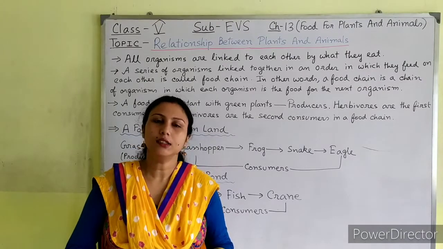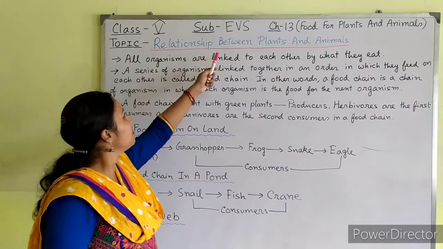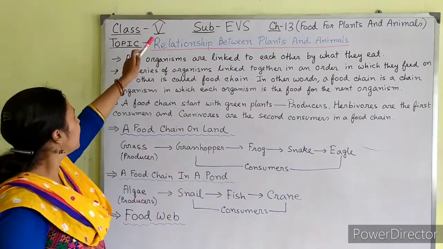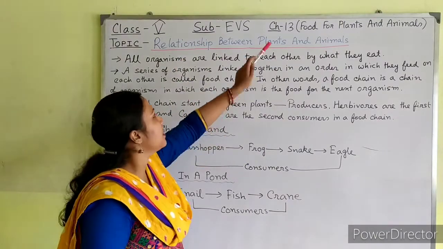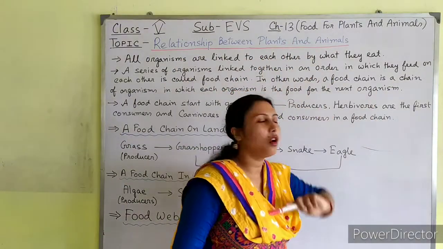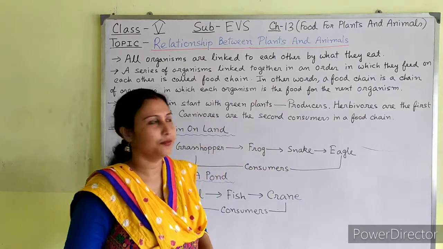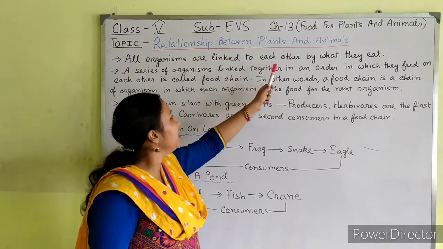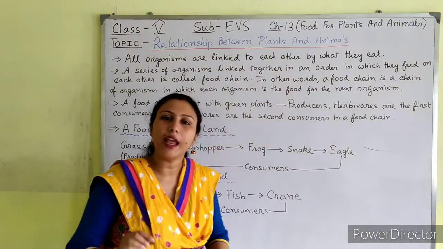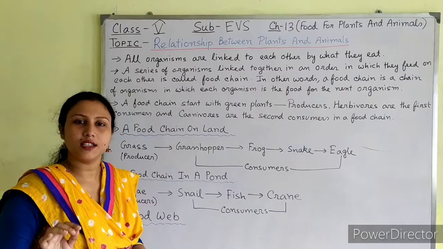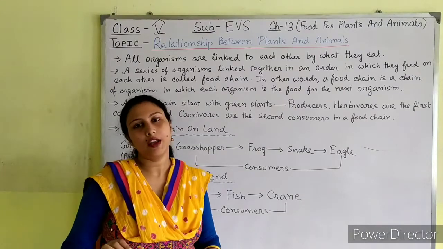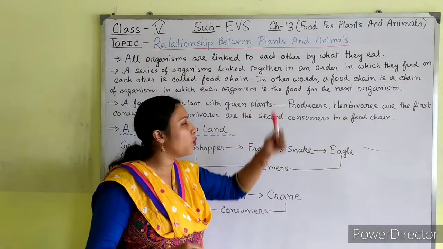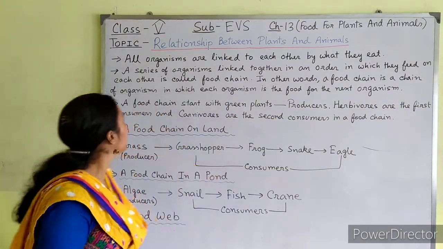Today we will learn the topic relationship between plants and animals, which is under class 5 subject EVS chapter 30, food for plants and animals. All organisms are linked to each other by what they eat. So you understand it carefully.